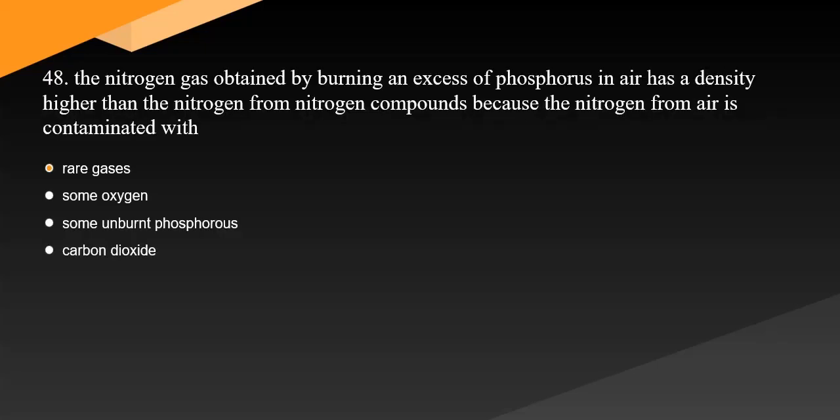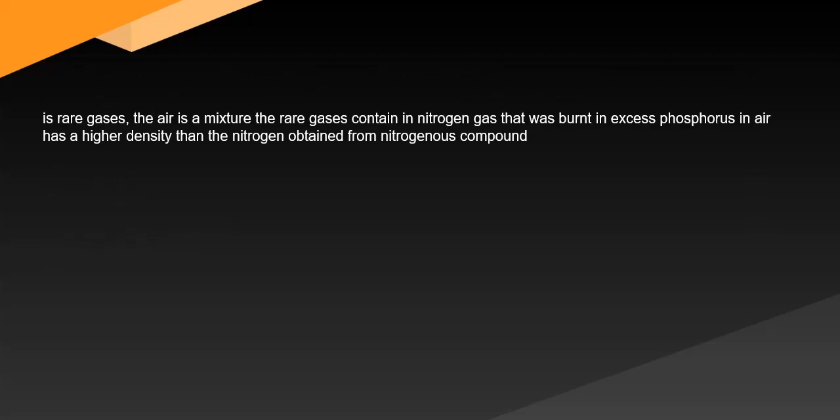48 The nitrogen gas obtained by burning an excess of phosphorus in air has a density higher than the nitrogen from nitrogen compounds because the nitrogen from air is contaminated with. Question 48 Answer is rare gases. The air is a mixture. The rare gases contained in the nitrogen gas obtained by burning excess phosphorus in air give it a higher density than nitrogen obtained from nitrogenous compounds.